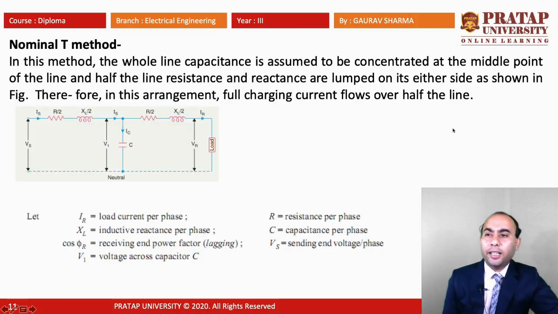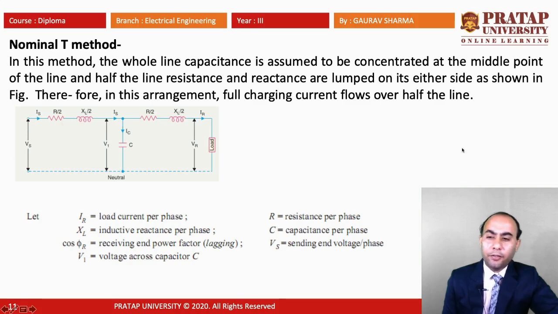Now for the nominal T method, we have to draw the nominal T. We break our line resistance and reactance into two equivalent parts and consider the line capacitance in the center. So in this method, the whole line capacitance is assumed to be concentrated at the middle point of the line, and half of the line resistance and reactance are lumped on either side, which you can see clearly in this figure.